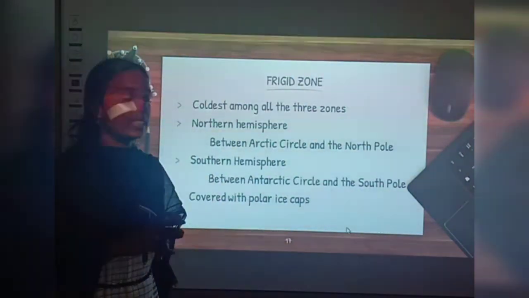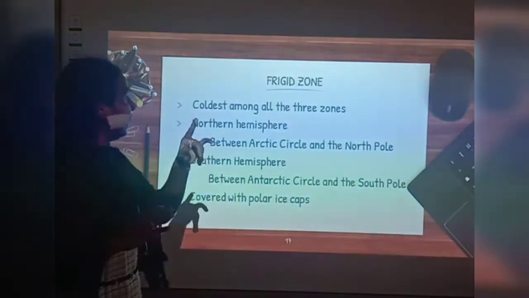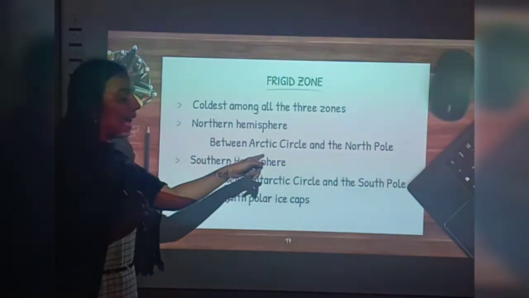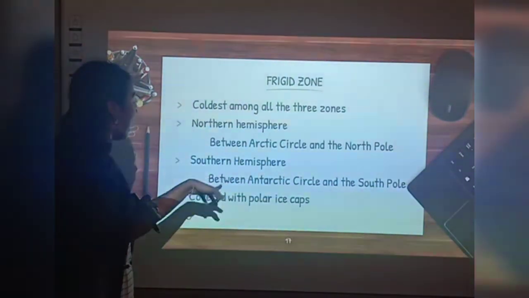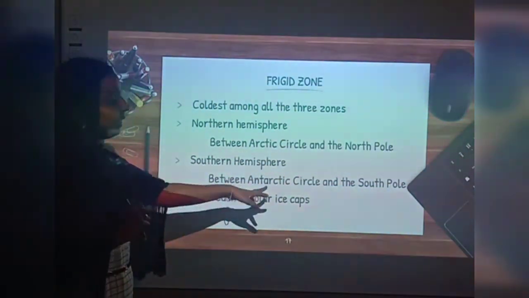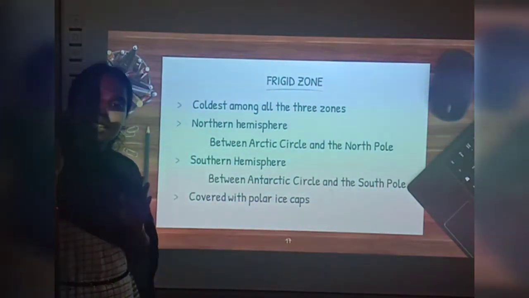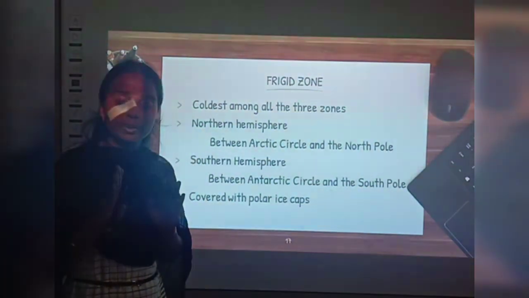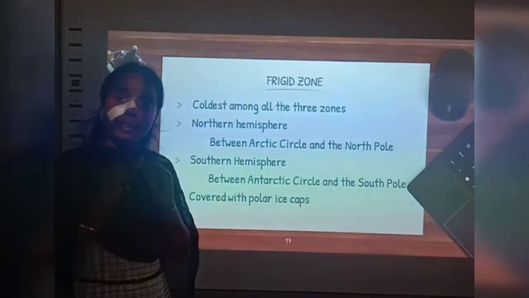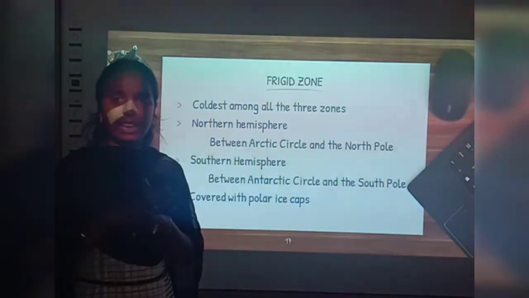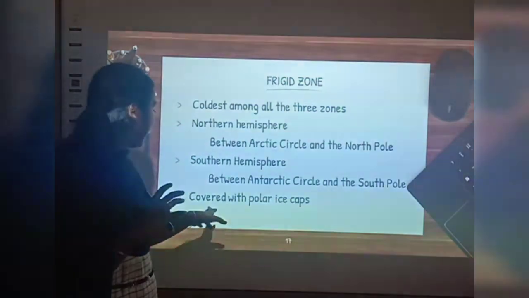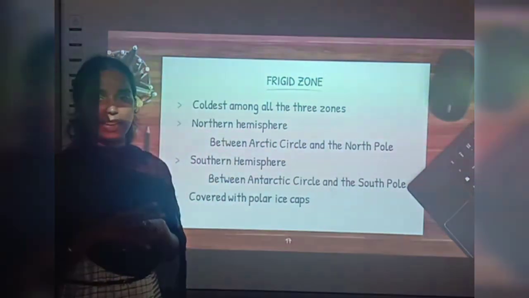And what about the frigid zone? Where is it located? In the northern hemisphere, it is between the Arctic Circle and the North Pole, and in the southern hemisphere it is between the Antarctic Circle and the South Pole, right? And this is the coldest among the three heat zones, and for the whole year it is covered with ice only, right? So this area is covered with polar ice caps.